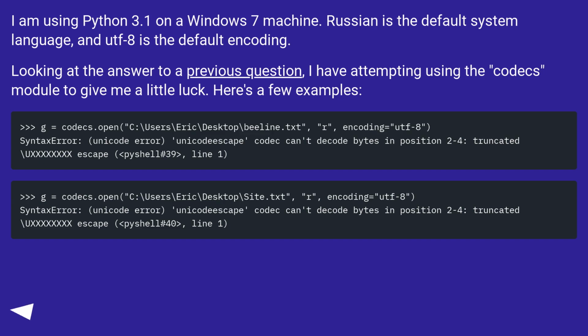Looking at the answer to a previous question, I have attempted using the codecs module to give me a little luck. Here's a few examples.